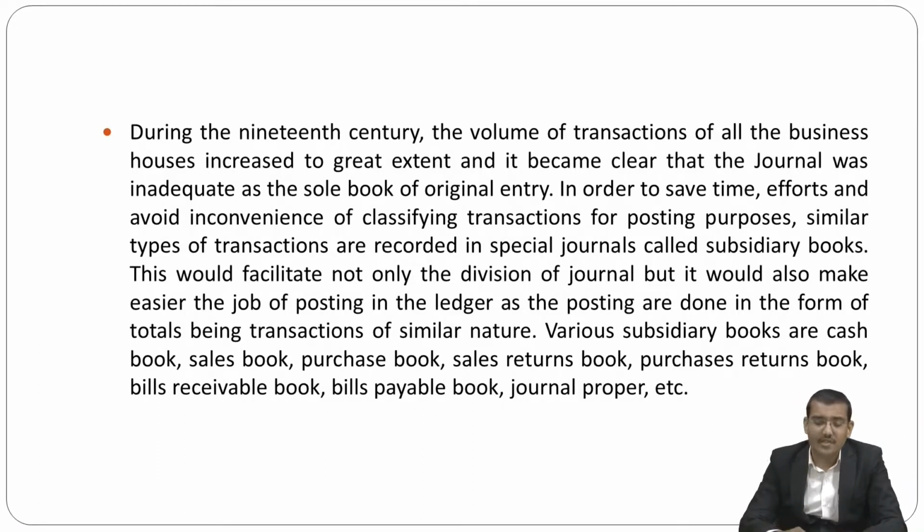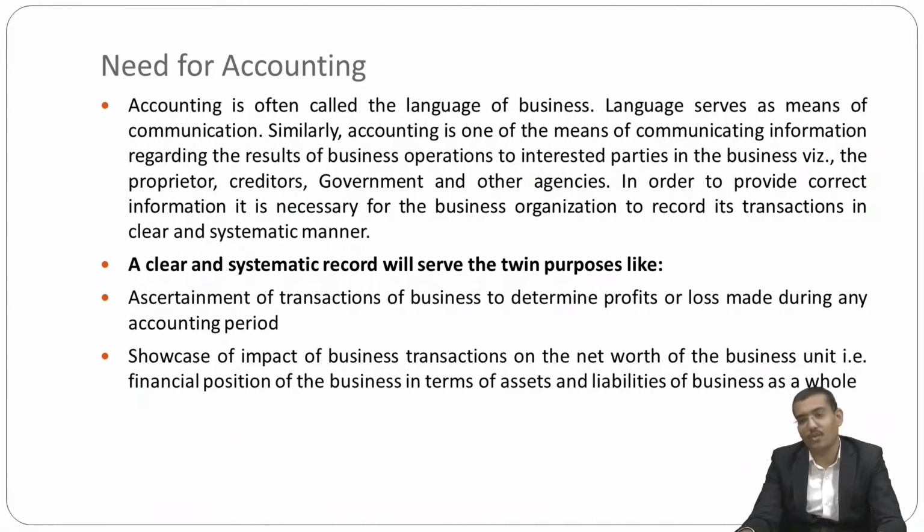So my dear friends, if someone asks you what the process or activities of the accounting system are, you can answer easily: the first is recording, second is classifying, third is summarizing, and fourth, ultimately, is preparing the final accounts. And the final accounts include the trading account, profit and loss account, and balance sheet. So this was the introduction to accounting.